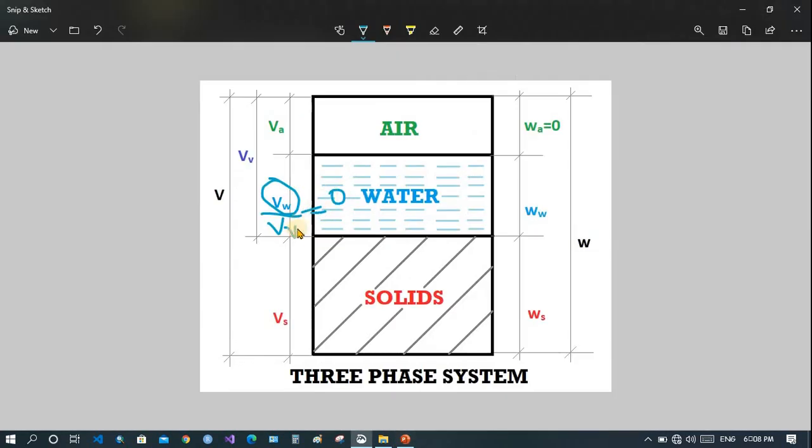When it is 0, then volume of water divided by volume of void equals 0. When this is multiplied by volume of void, we get volume of water equals 0. It means there is no water, only air and solids, representing a two-phase system, the dry phase.